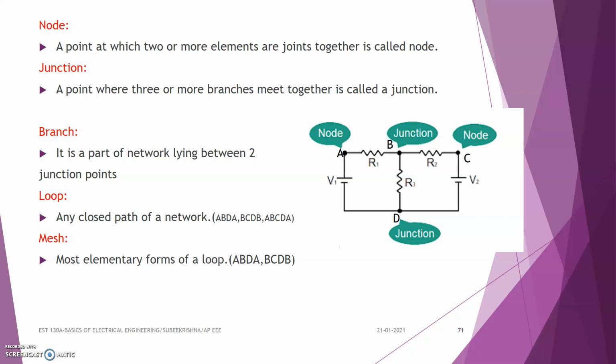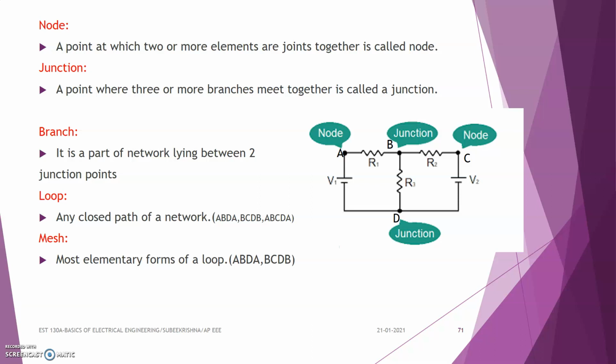So what is an electric network? It is a combination of various elements which are connected together to form a closed path. That is an electric network. Electric network means it is a combination of various elements connected together to form a closed path.